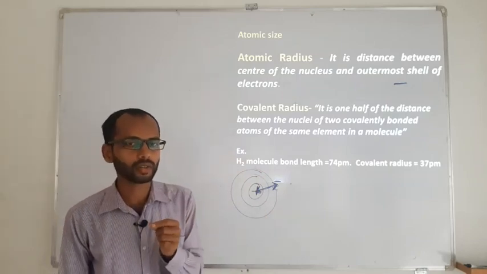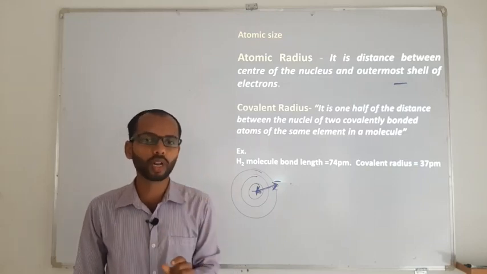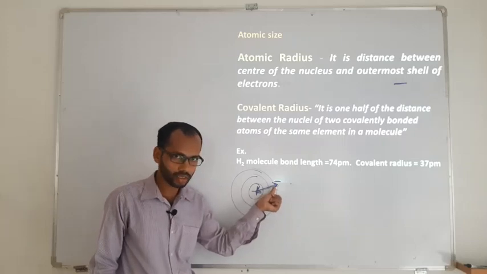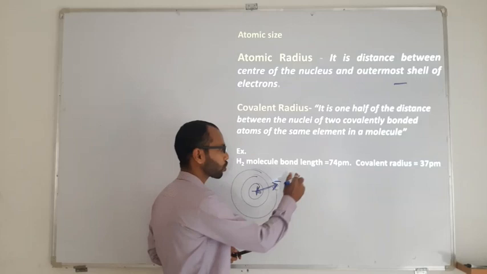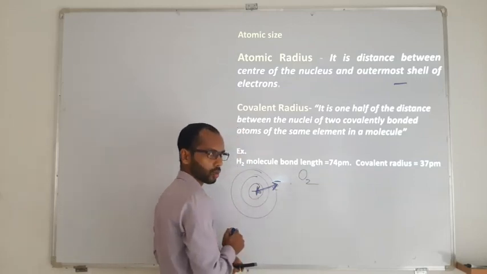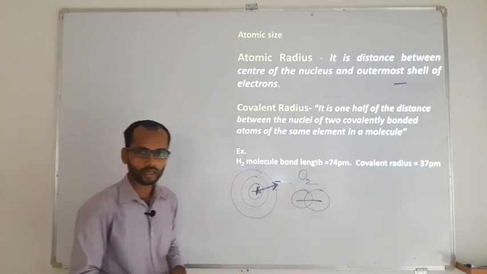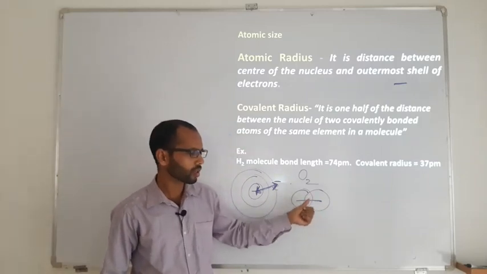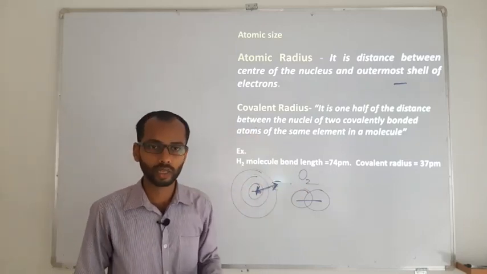Now atomic radius is observed in an atom, meaning it has to be an individual one. When it is individual, only then can you locate where the last electron in the last shell is. But if we have a molecule like O2, it won't exist separately. It will be there as O bond O. Here you cannot recognize the exact location of the last electron in the outermost shell.